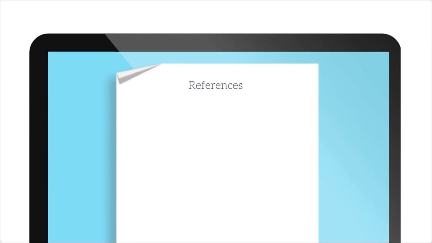Add your citation into your reference list, with each citation double-spaced and with the lines after the first lines indented. You now know how to create a citation for books in APA style.